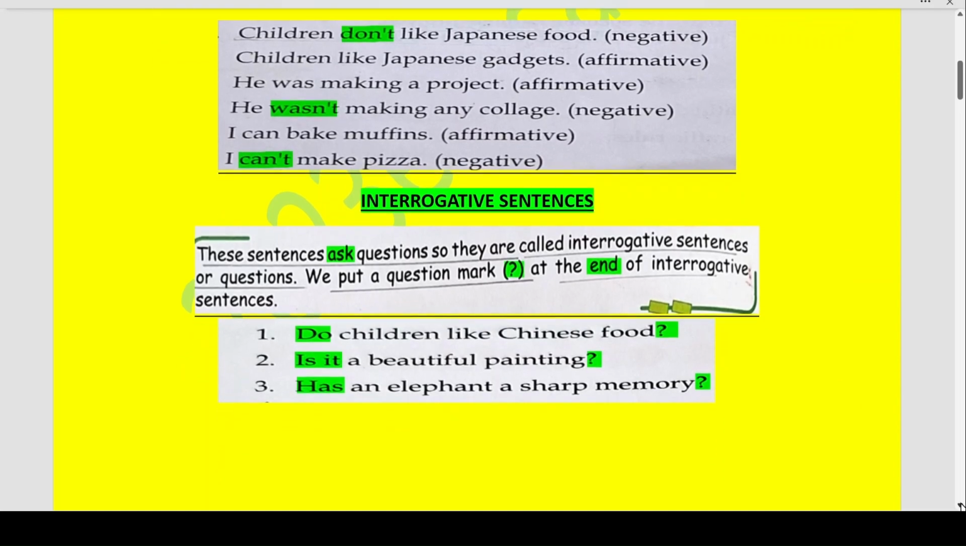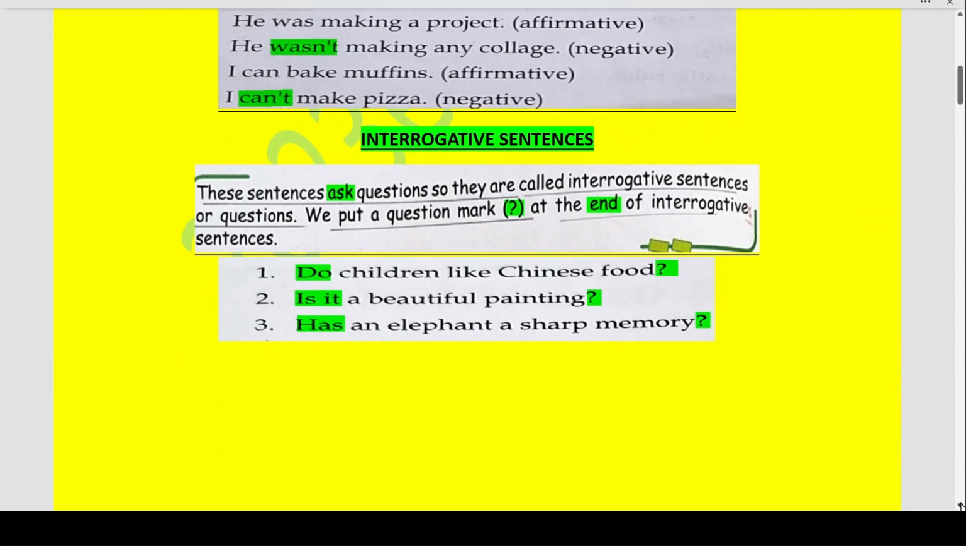Now, what are interrogative sentences? Interrogate means to ask questions. Interrogative means those sentences which have a question mark at the end of the sentence. They are interrogative sentences. Now, these sentences ask questions, so they are called interrogative sentences or questions. We put a question mark at the end of interrogative sentences.